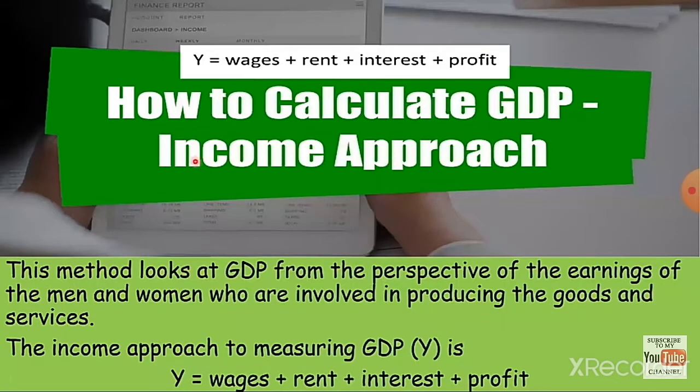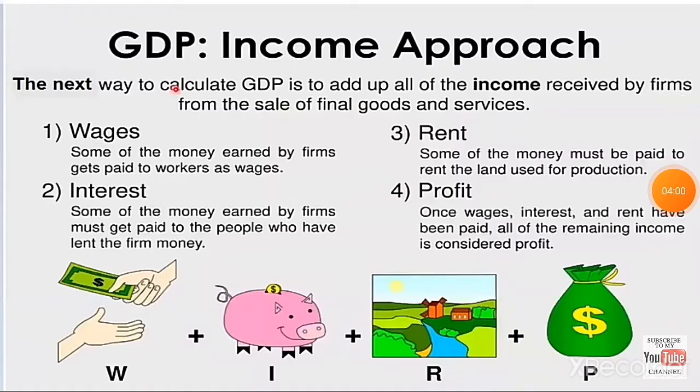Next is how to calculate GDP by the income approach. This method looks at GDP from the perspective of the earnings of the men and women who are involved in producing the goods and services. The income approach to measure GDP is Y is equal to wages plus rent plus interest plus profit. So the next way to calculate GDP is to add up all of the income received by firms from the sale of final goods and services.